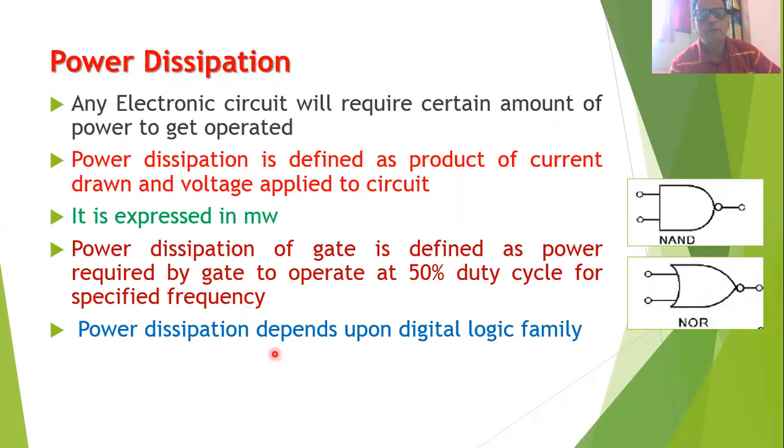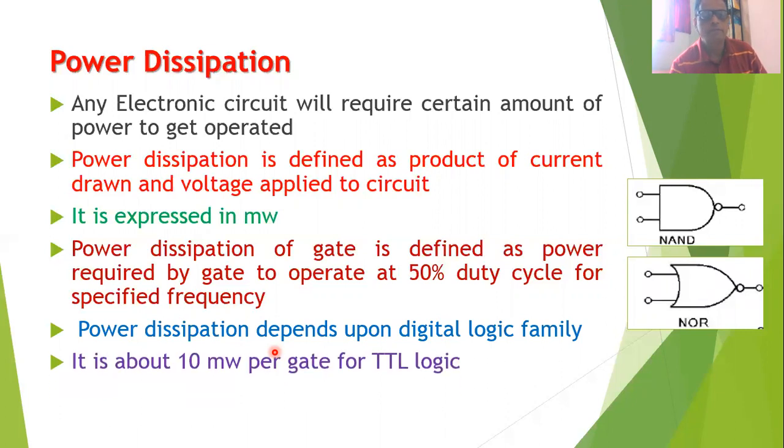You will find that the power dissipation of any logic gate will depend upon what type of technology is used in manufacturing the gates. There are different types of technologies, and these are called digital logic families. So power dissipation will depend upon the type of digital logic family. For example, in the case of transistor-transistor logic, or TTL, the power dissipation is about 10 milliwatt per gate.